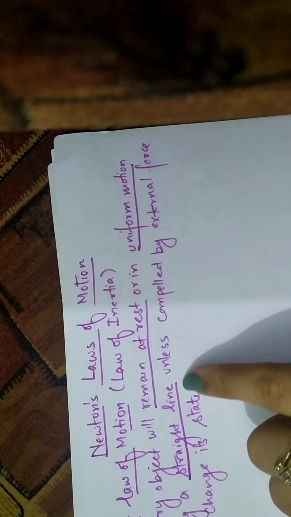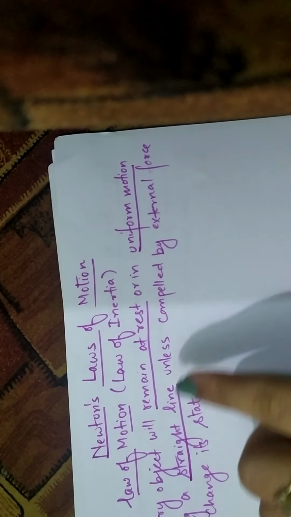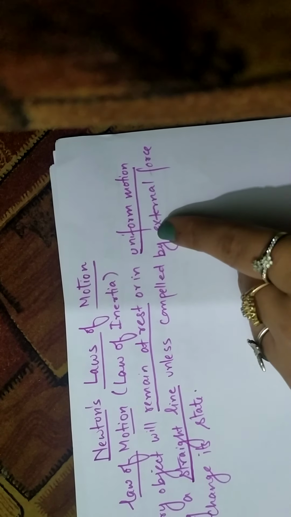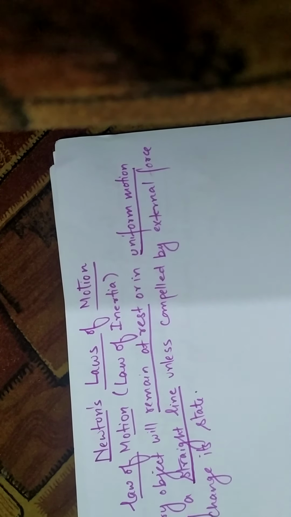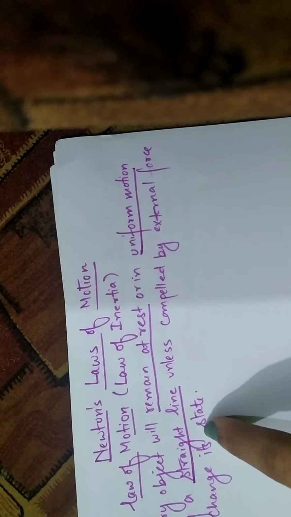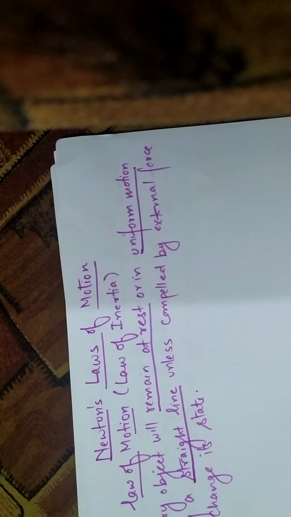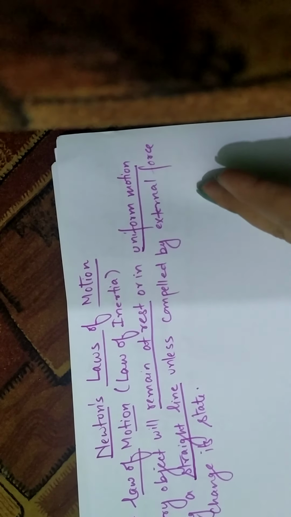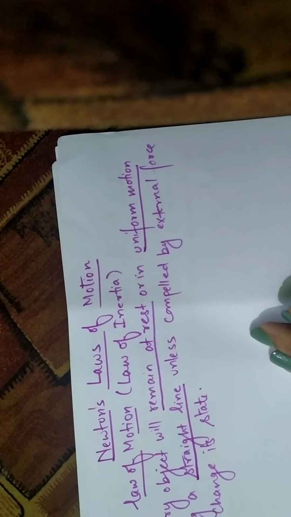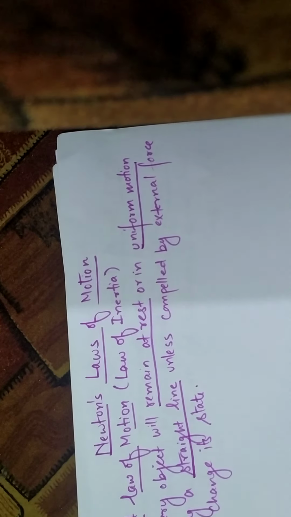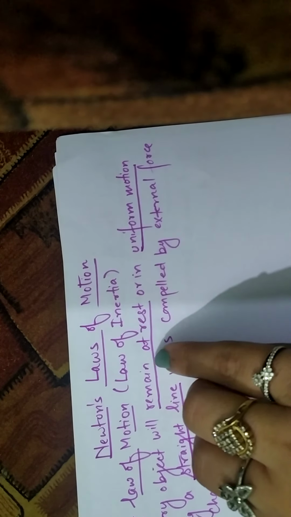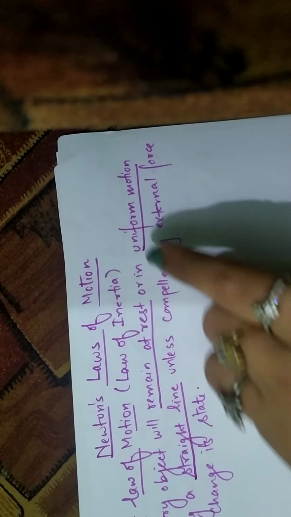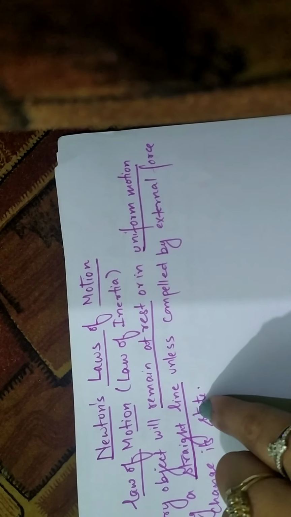So this is your first law of motion, with all these three things. If the object is at rest, it will remain at rest forever. If it is in uniform motion, it will keep on moving. Along a straight line means if it is moving in one direction, it will continue in that direction until and unless compelled by an external force to change its state. It means when we apply force, we can change the state of rest, the state of uniform motion, and the direction of motion.